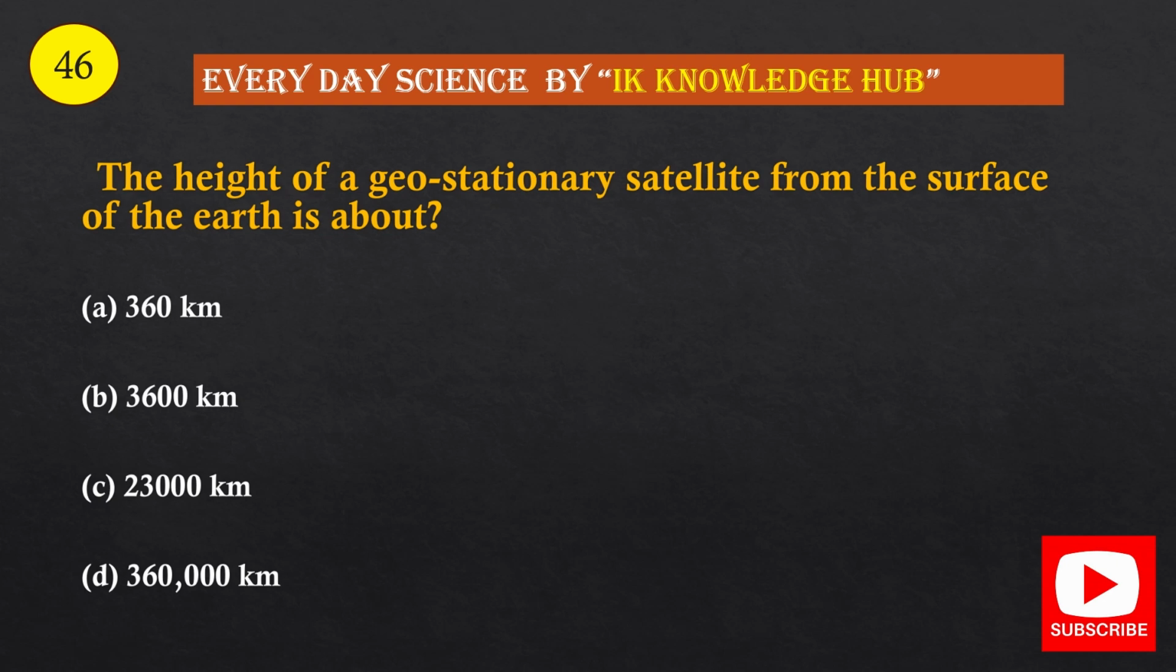Question number 46. The height of a geostationary satellite from the surface of the earth is about: A, 360 km; B, 3600 km; C, 23,000 km; option D, 360,000 km. And the correct option is option B, 3600 km.